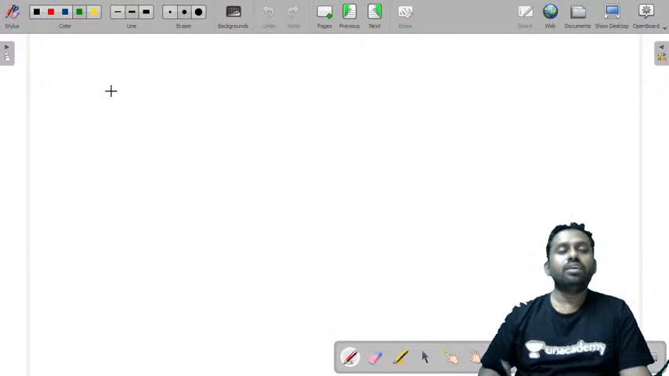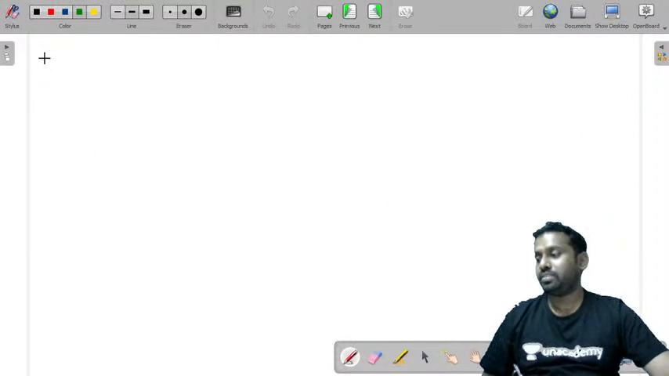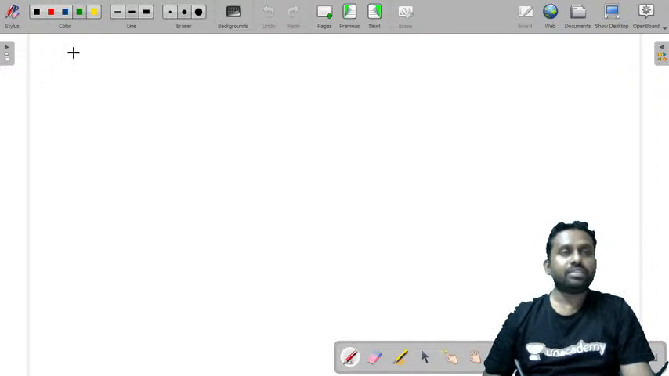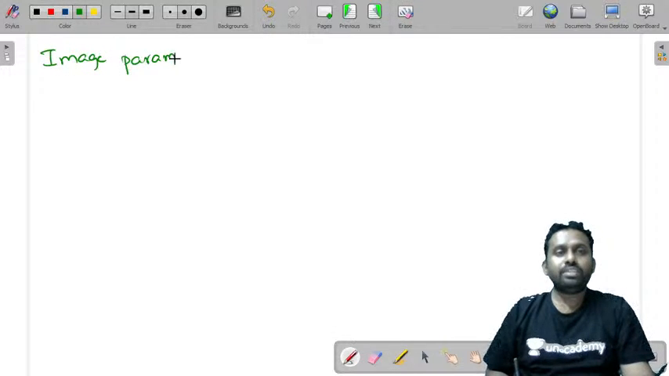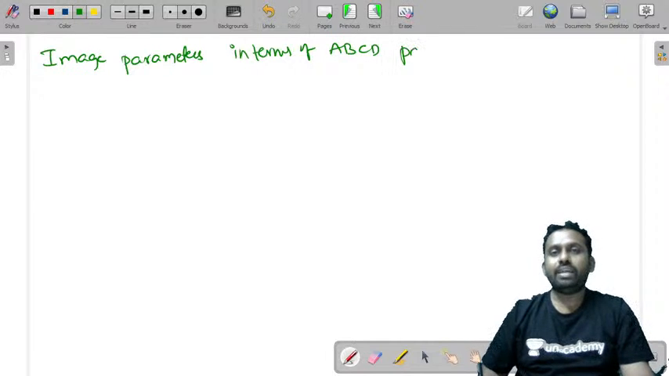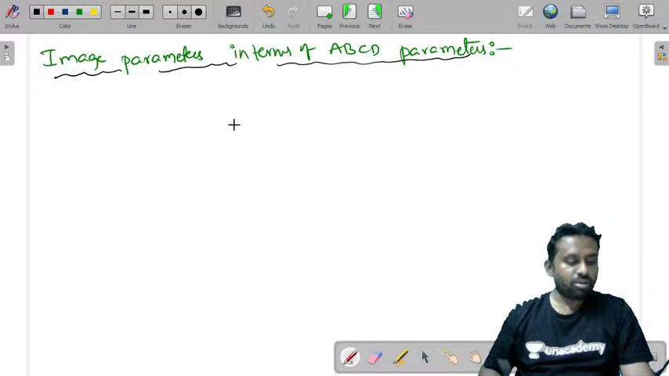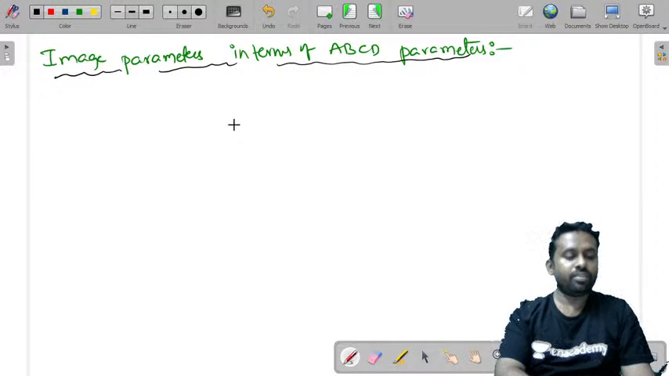Now let's see how image impedance, or image parameters, are expressed in terms of ABCD parameters. Let's see how you do this. I'll first draw the block diagrams. That will be easy for you.